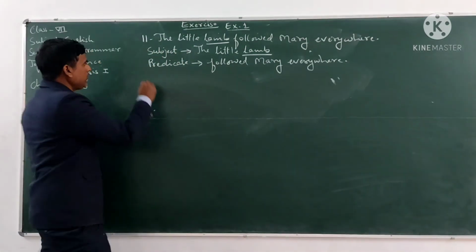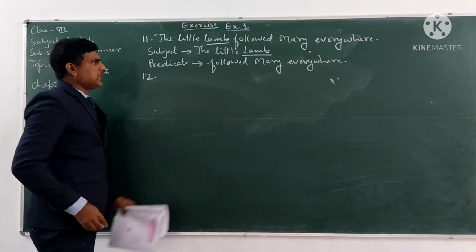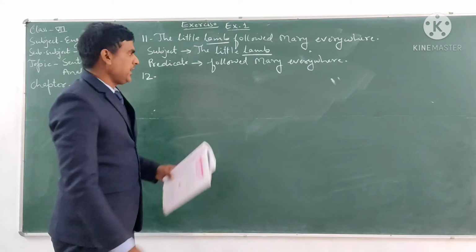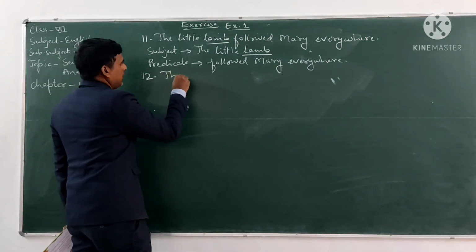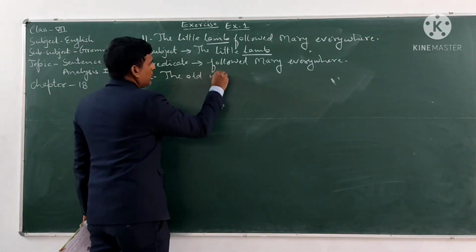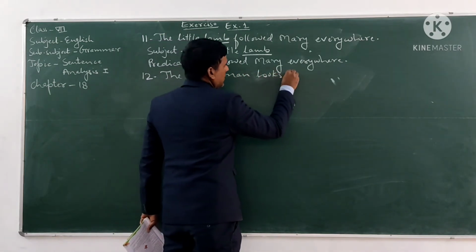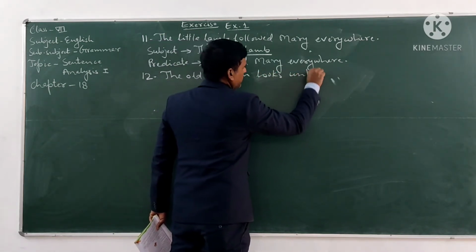sentence. Now the 12th and last sentence of exercise number 1 is the old woman looks unhappy. The old woman looks unhappy.